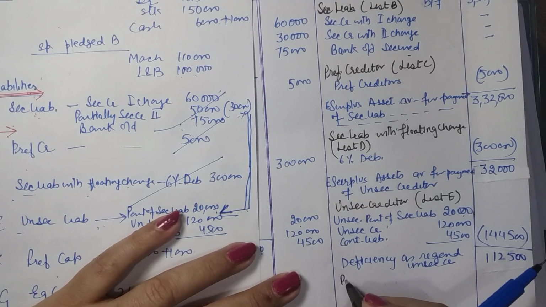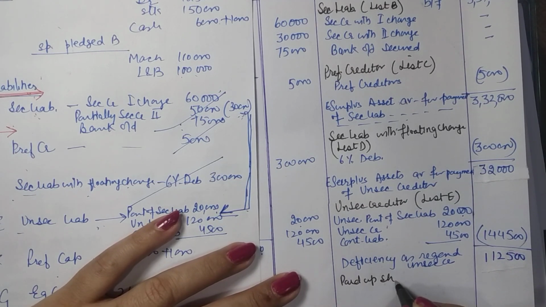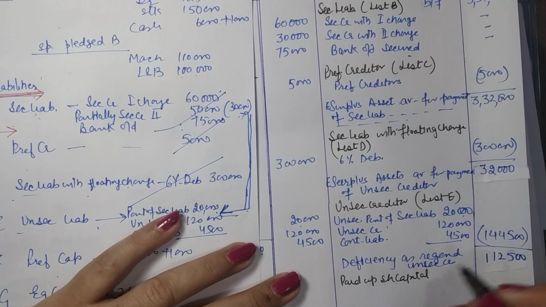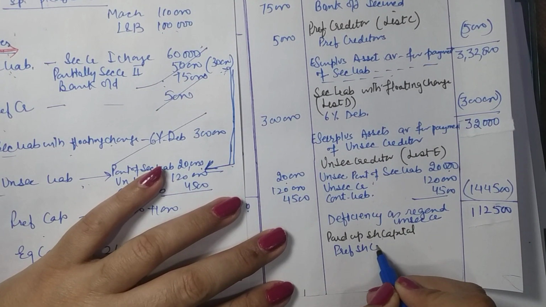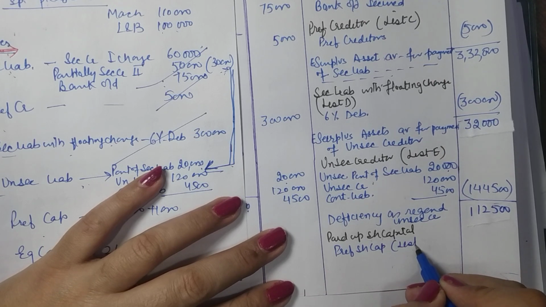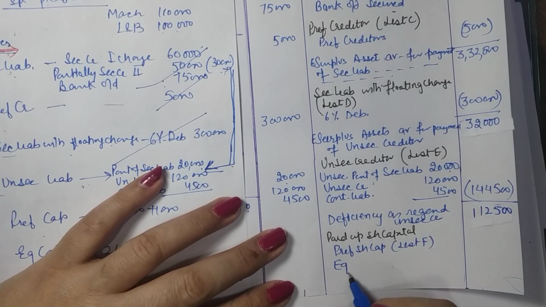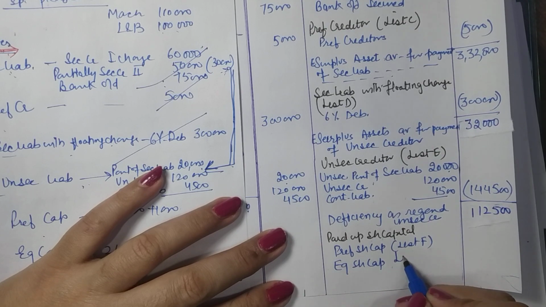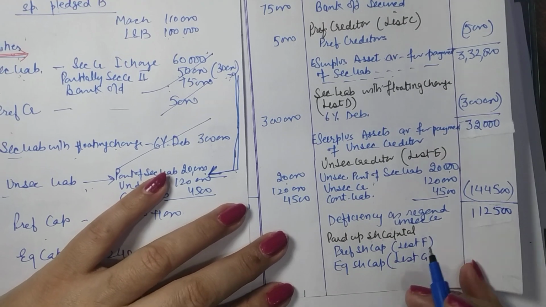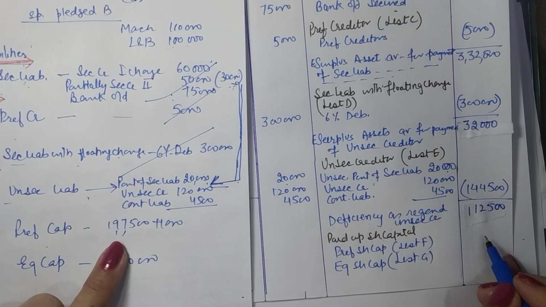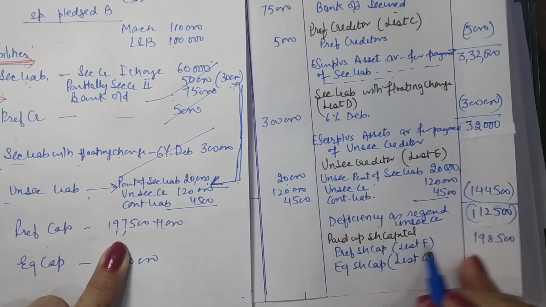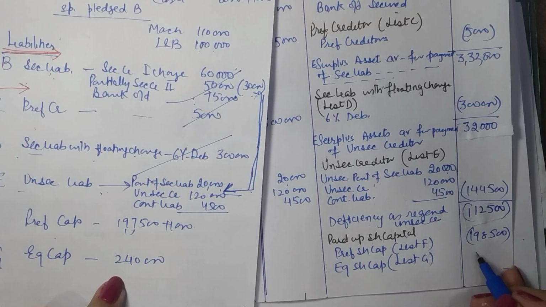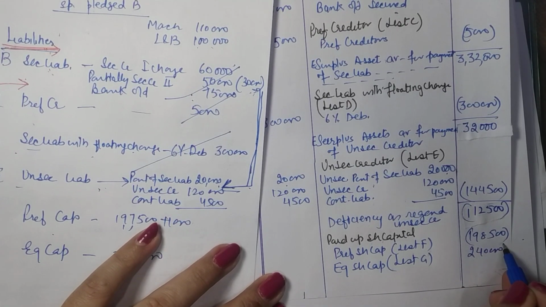Now we are to write paid up share capitals, which includes preference share capital first, list F, and equity share capital list G. Your preference capital was 1,98,500. So you will pay this, and equity capital 2,40,000. Even this will be paid.